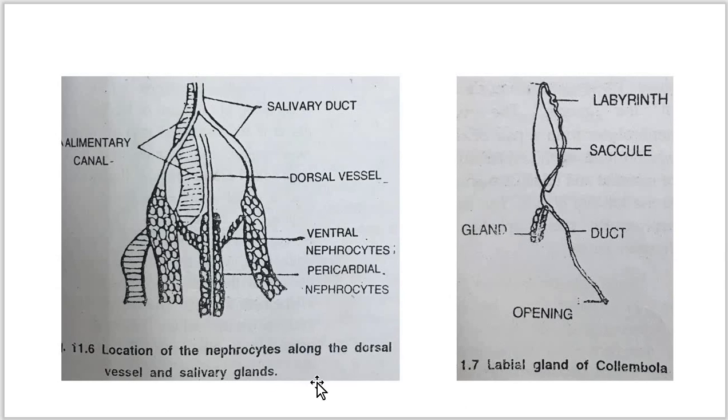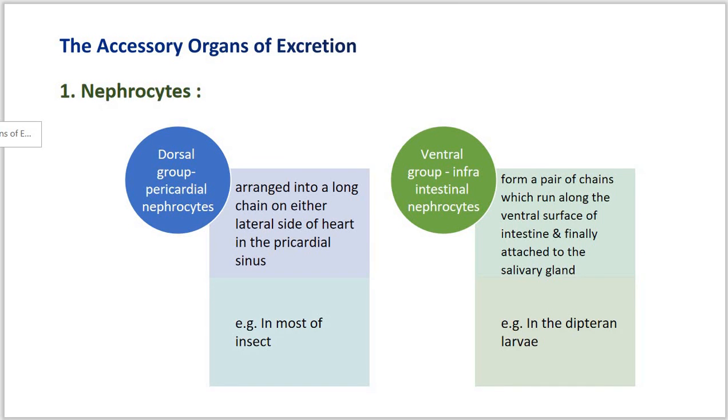You can see such ventral nephrocytes attached to the salivary glands. The ventral nephrocytes occur only in dipteran larvae. The dorsal groups are the pericardial nephrocytes, found in almost all insects, whereas the ventral groups are also known as the infraintestinal nephrocytes, and they are particularly found in dipteran larvae.